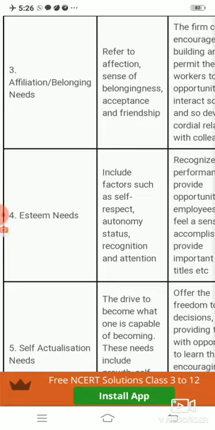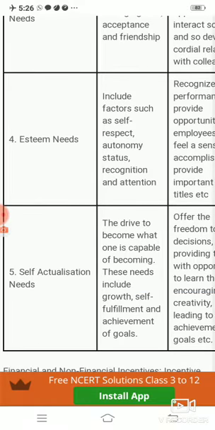Next need: once the third stage need is completed, the human being has the fourth desire, and that is the esteem need. According to this need, these include factors like self-respect, autonomy, status, recognition and attention.